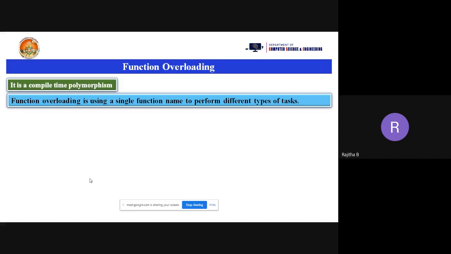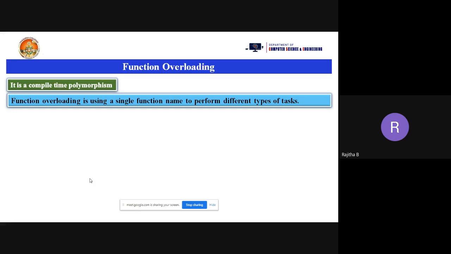So if you want to perform the addition of two numbers, whether it may be integer or float or double, anything, and by seeing the name of the function I want to understand what we are going to perform in the function. Suppose I want to perform the addition of numbers. I want to take the function name as add. So I want to take the same function name for the addition of two integer numbers, addition of float numbers, addition of double numbers. But it is not possible in the C language. It is not possible to take the same name for a number of functions.